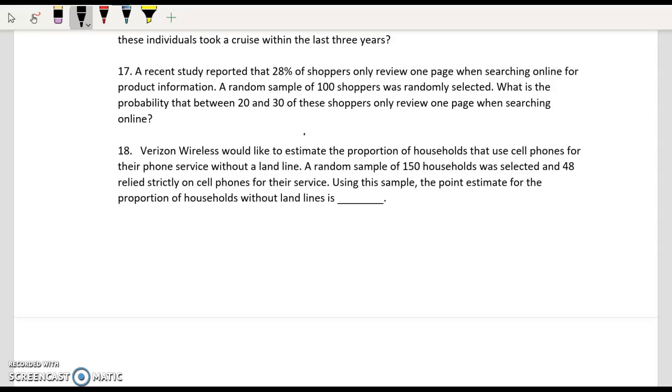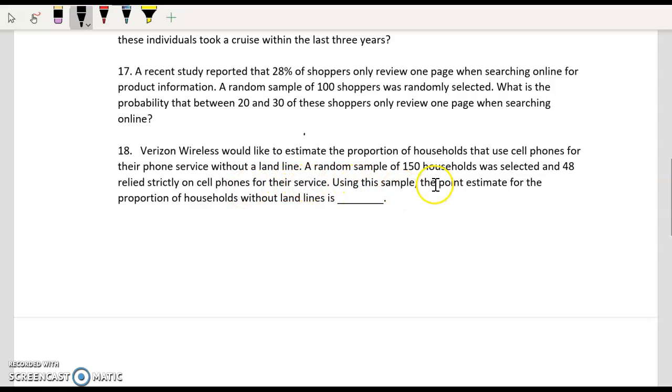Okay, in this video we're going to be looking at question 18 on the study guide. Verizon Wireless would like to estimate the proportion of households that use cell phones for their phone service without a landline. So we want to estimate the population proportion. A random sample of 150 households was selected and 48 rely strictly on cell phones for their service.